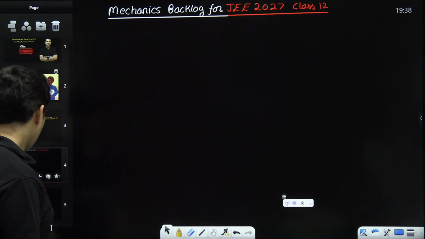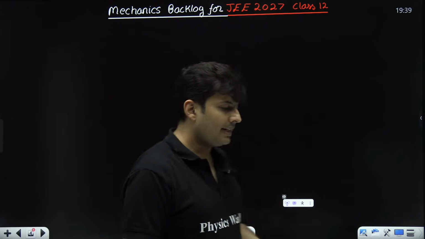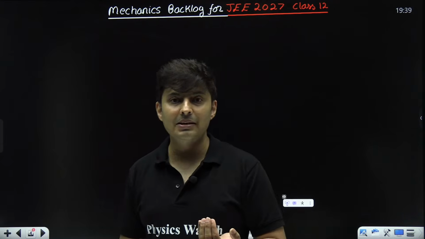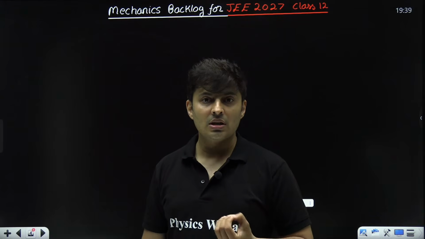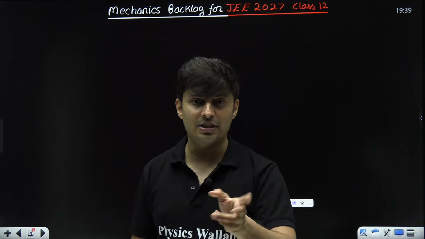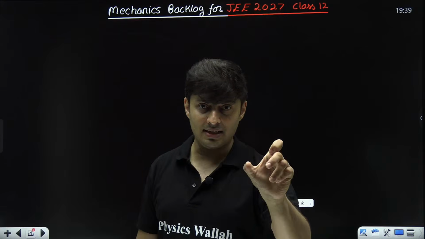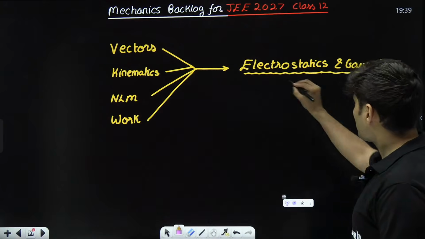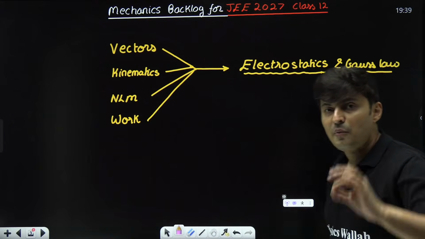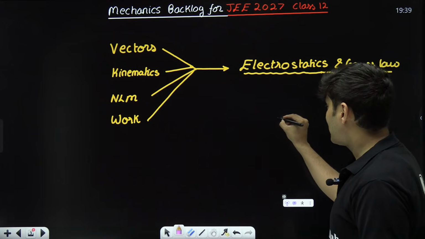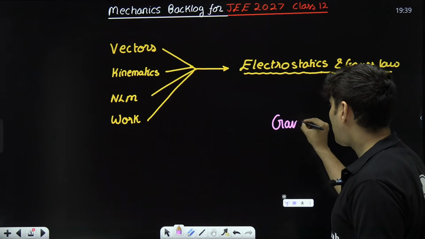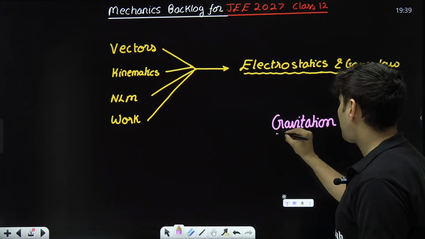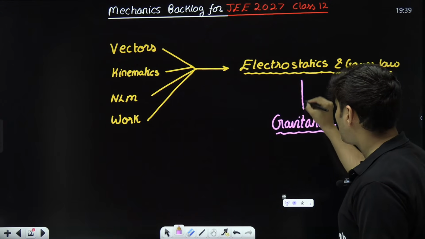Let's begin. Now what happens is we need vectors for even the definition of field, definition of force in electrostatics and even in gravitation. And you will notice gravitation has a lot of similarity with electrostatics and Gauss law. So when you are studying this chapter, my advice to you is to study the chapter of gravitation from class 11th as well with this.